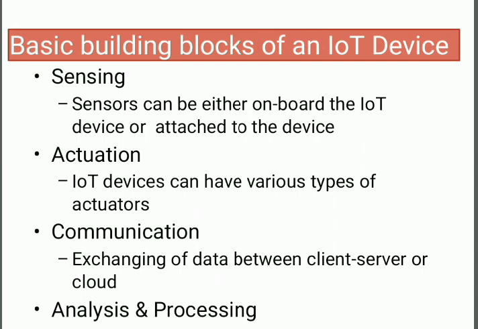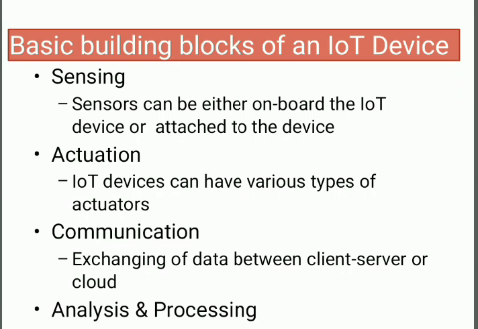The third building block is communication. Communication modules are responsible for sending collected data to other devices or cloud-based servers, and receiving data from other devices and commands from remote applications. That means the role of communication is exchanging data between client, server, or the cloud. So the communication module plays an important role in an IoT device.